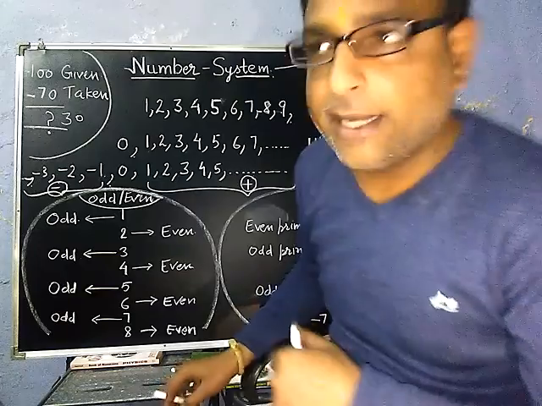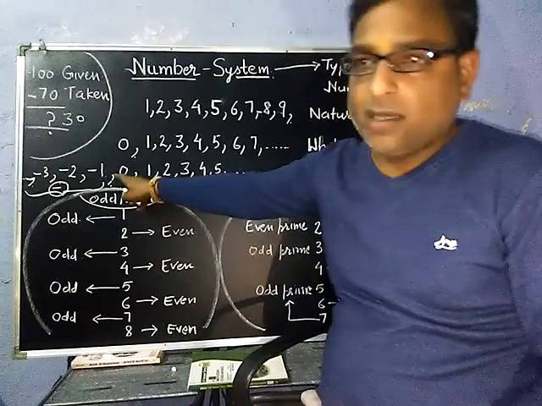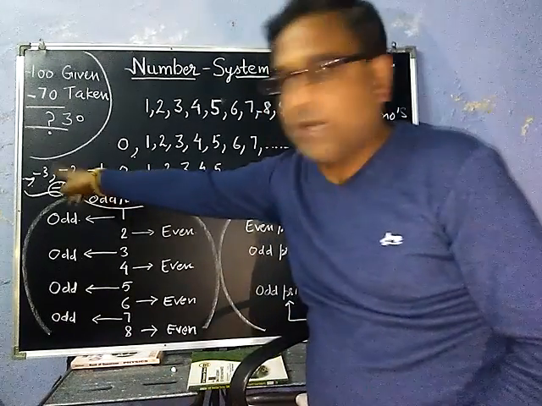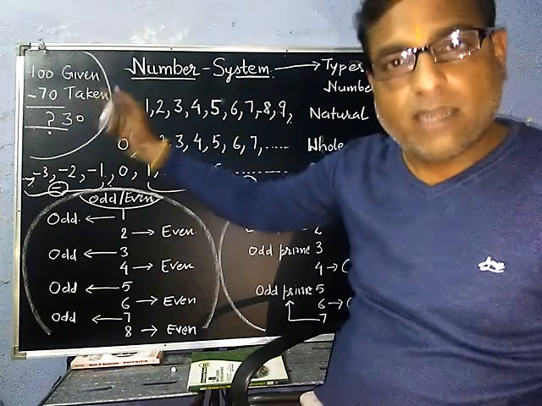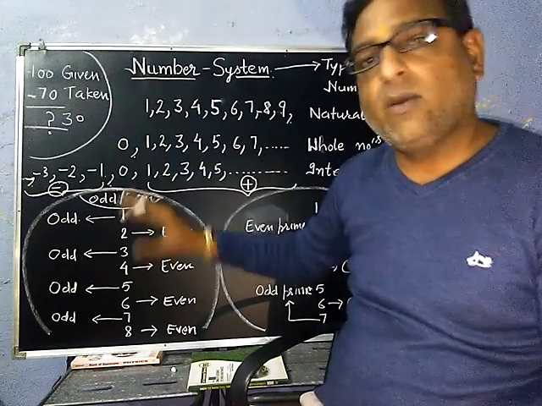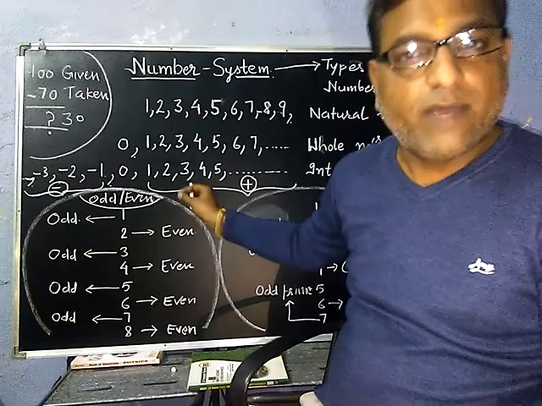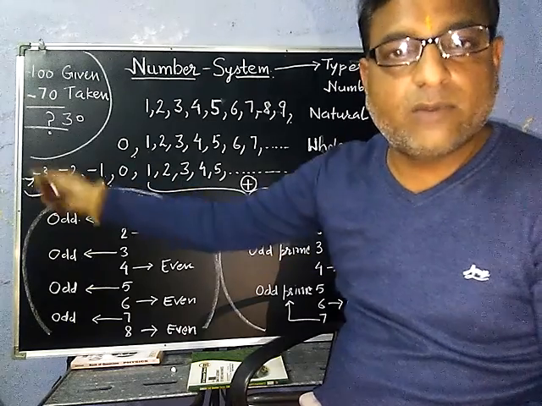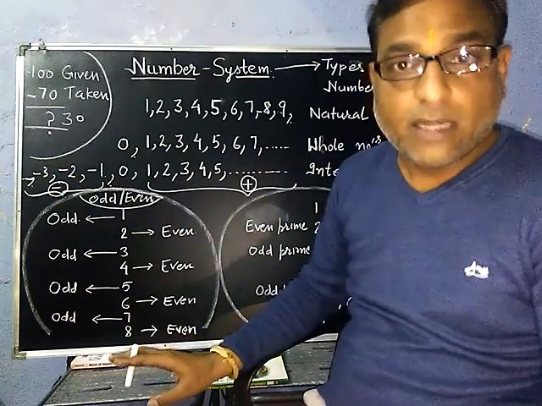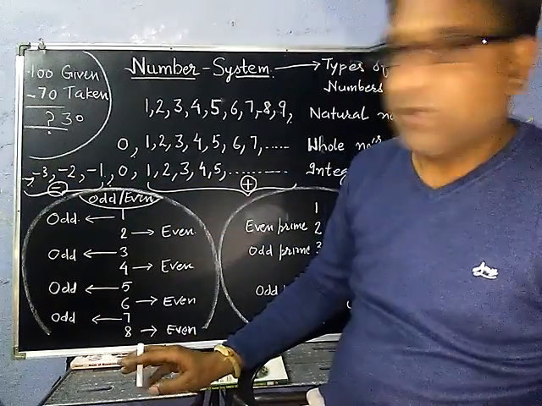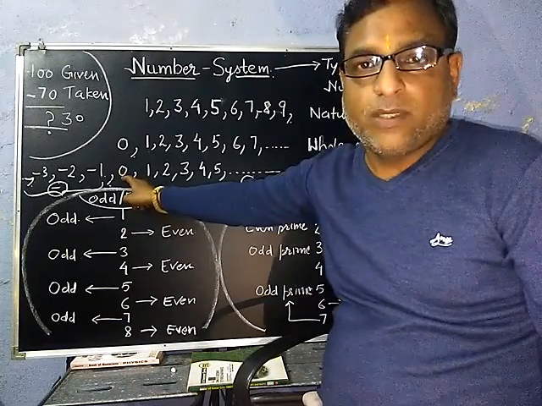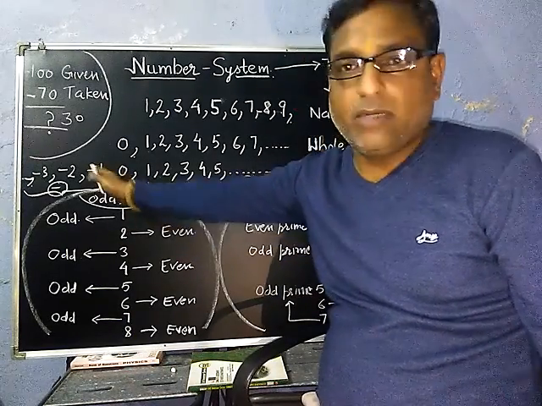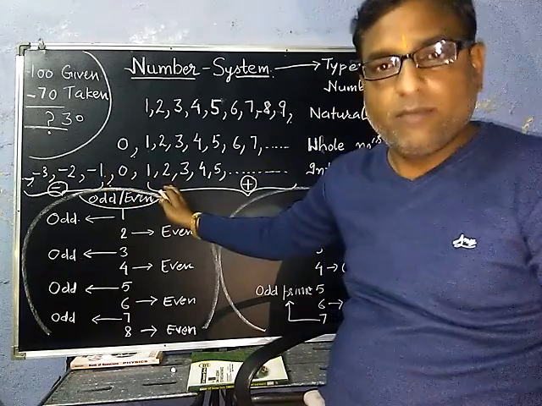So these are the negative numbers. You can see here minus 1, minus 2, minus 3. Clear? Like minus 70 is there, plus 70 can be there. In the same way, in the whole counting, 1, 2, 3, 4, 5, in the same way minus 1, minus 2, minus 3, minus 4, minus 5 can be there. And where should they be placed? They will be placed before 0. So before 0 negative, after 0 positive.